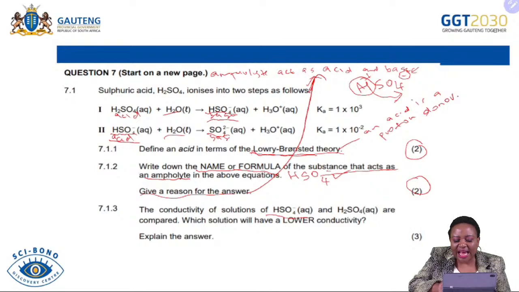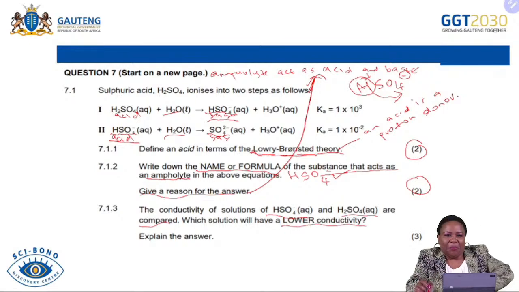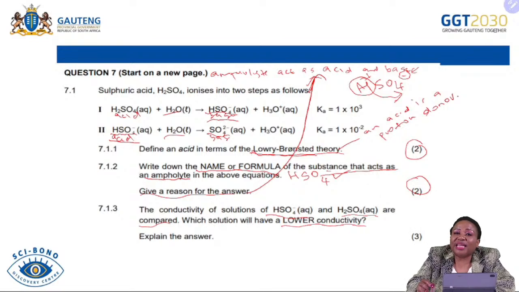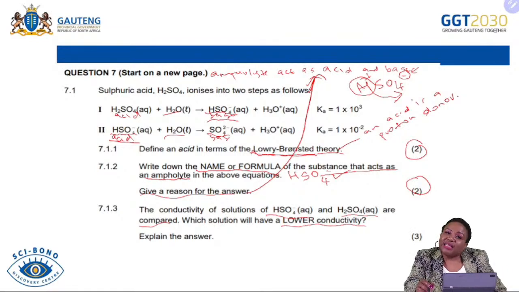The next question says, the conductivity of solutions of HSO4 minus and H2SO4 are compared. Which solution has lower conductivity? Explain your answer. Remember, when we started our question today, I said one of the purposes of this lesson is that we are also going to compare the conductivity of strong acids and weak acids. And the only way to compare the conductivity of strong acids and weak acids is by firstly identifying those acids as strong or weak first.